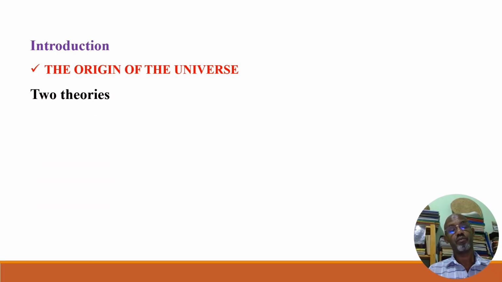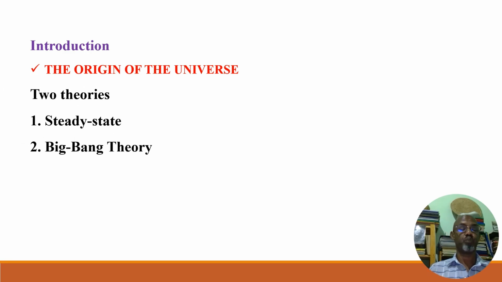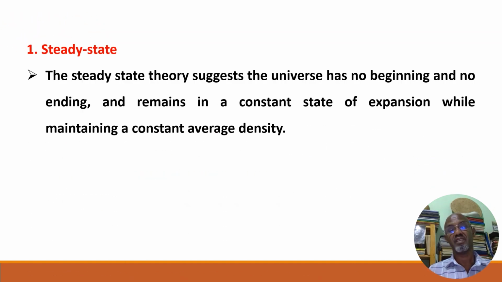There are two theories which explain how our universe came into existence. One is the steady state theory, and the second, more accepted by many scientists, is the Big Bang theory. The first theory, the steady state theory, suggested that the universe has no beginning and no ending. It has been there like this. It's eternal. It just remains in a constant state of expansion while maintaining a constant average density.